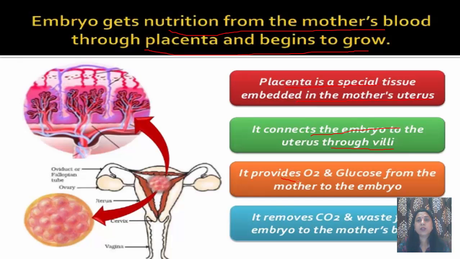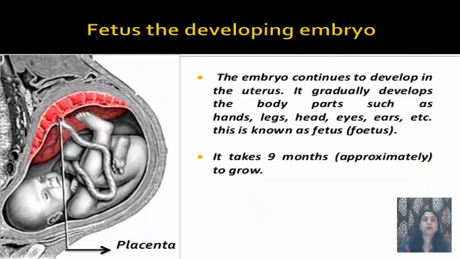The placenta provides oxygen and glucose from the mother to the embryo. That means it helps in respiration as well as nourishment of the developing embryo. It also takes the waste and carbon dioxide from the embryo to the mother's blood. So the placenta has a very important role to play for the developing embryo.